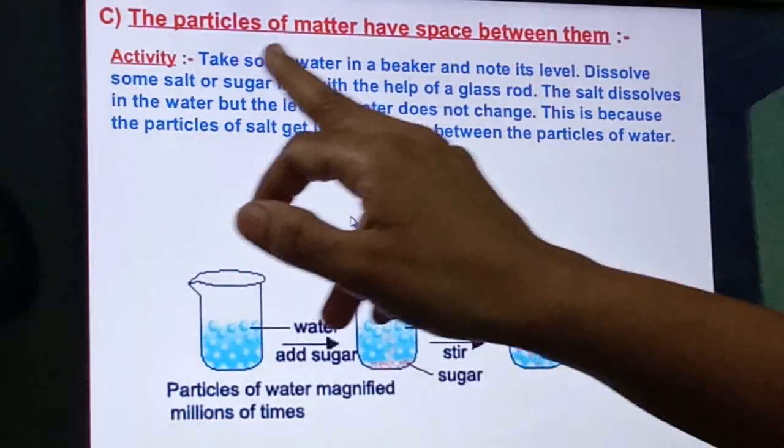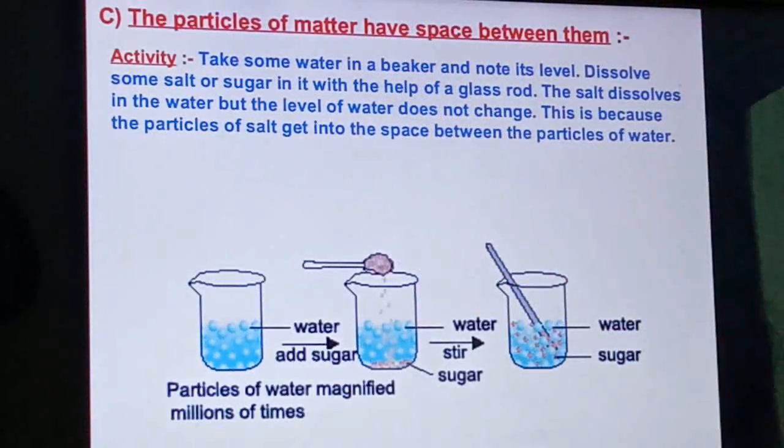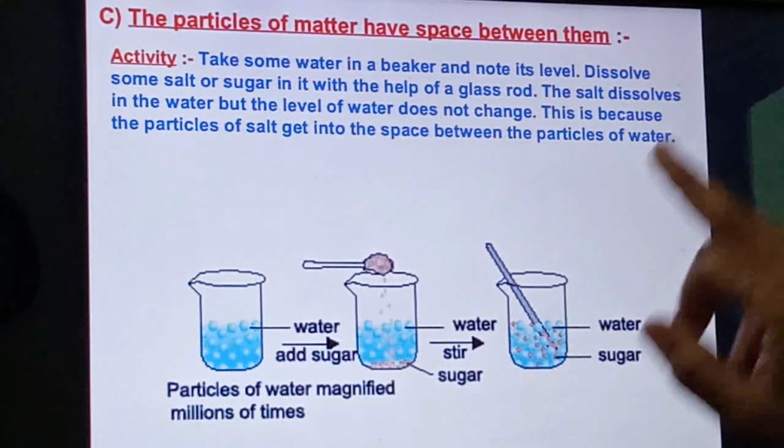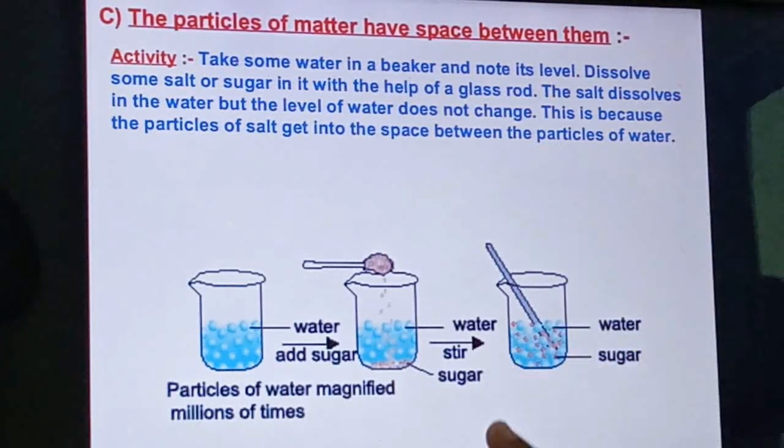Next, the particles of matter have space between them. This we have already seen, that dissolving sugar or salt in water does not change the level of the water. You can even do this at home. Take a glass of water, a transparent glass, mark that level, add 1 spoon of sugar or salt, dissolve it and just check.